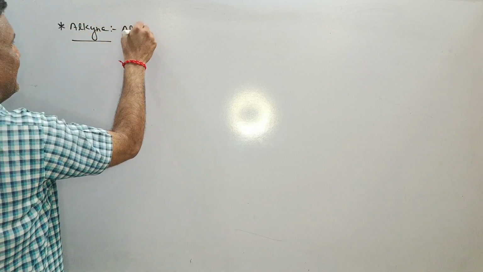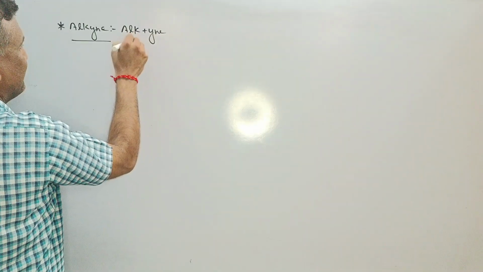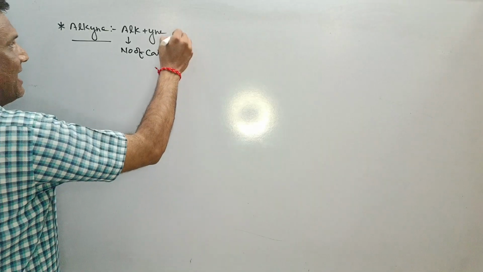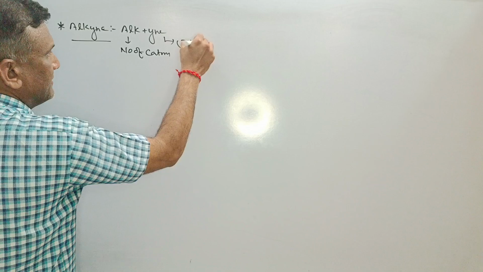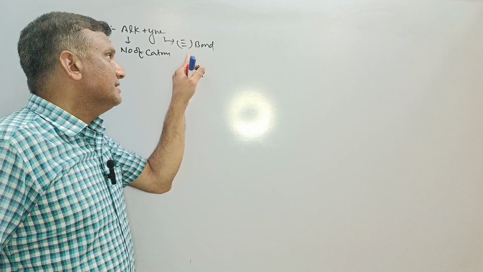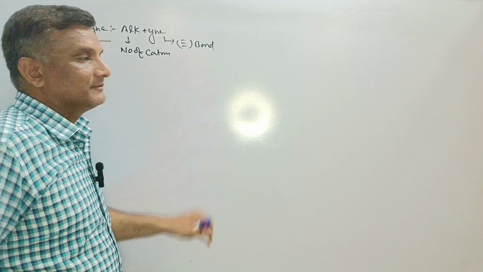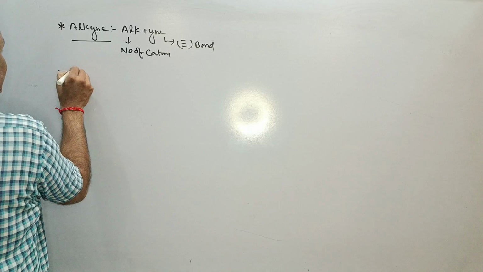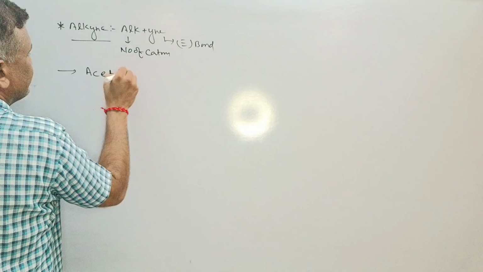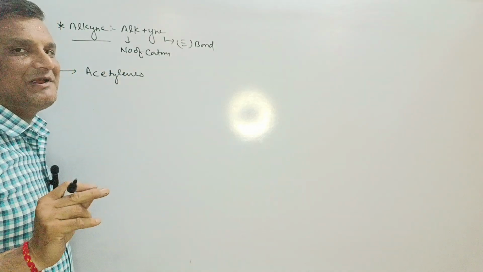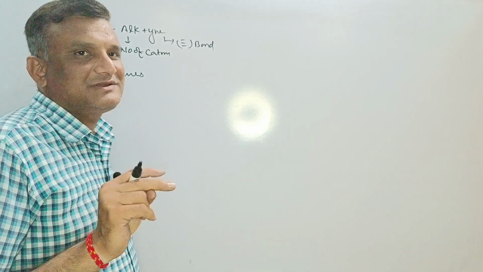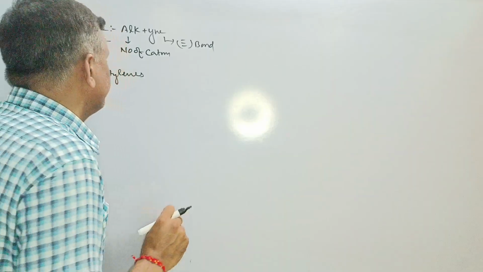Alkyne is a group of 2 words: alk plus ine. Alk means the same number of carbon atoms, and ine means triple bond, while for alkene, alk means number of carbon atoms and ene means double bond. Here it's ine, so it will be a triple bond. The other name of these unsaturated hydrocarbons is acetylenes, because the primary member starts with 2 carbon atoms, and in the common system it will be acetylene.